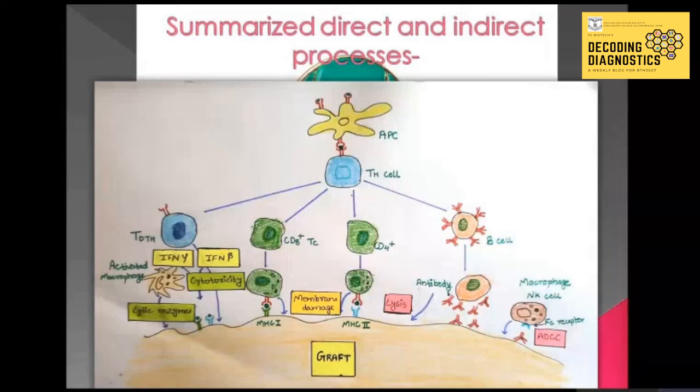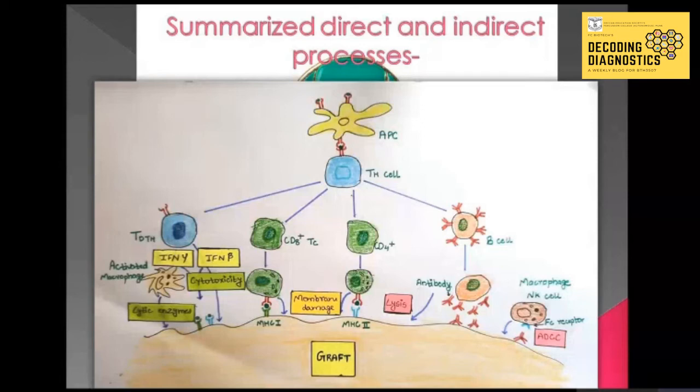The first is TDTH cells, in which IFN gamma and IFN beta are taken into action. The IFN gamma is going to activate macrophages, and thus the macrophages are going to destroy the graft cells, and second, the IFN beta is going to induce a cytokine reaction on the membrane of the graft, therefore causing it to lyse the membrane of the graft, and thus the cell dies.